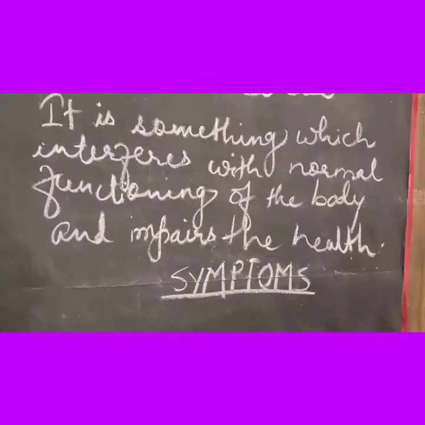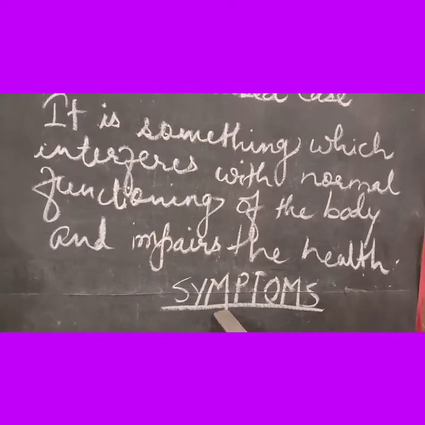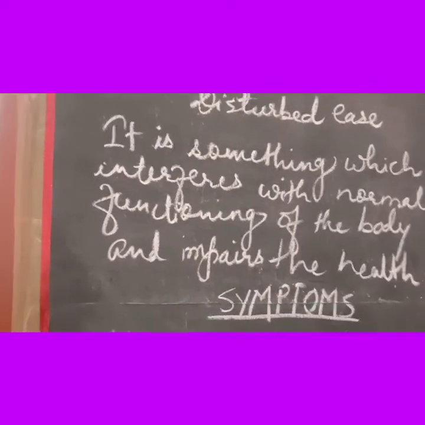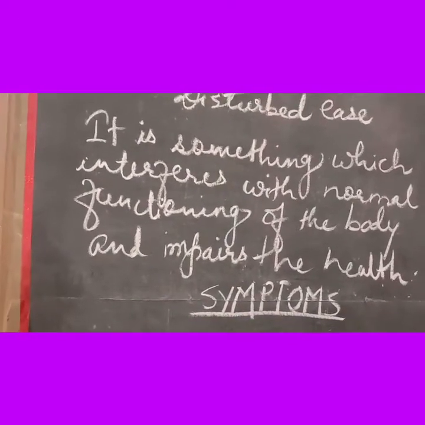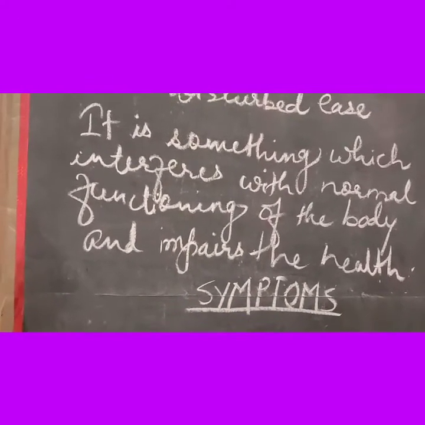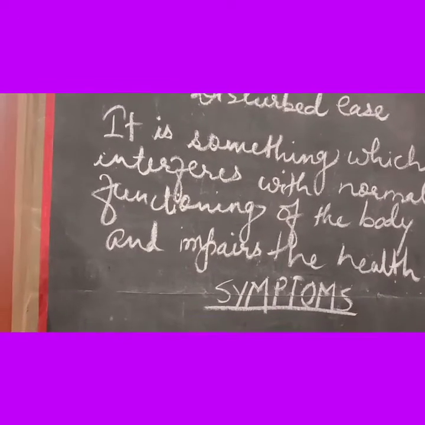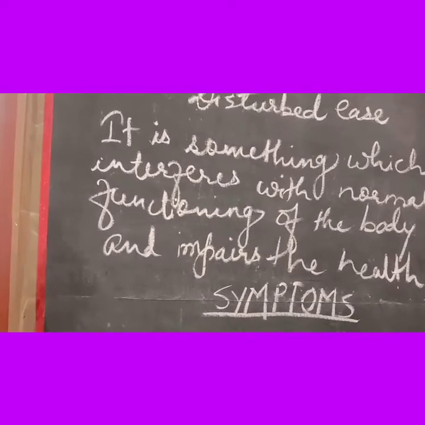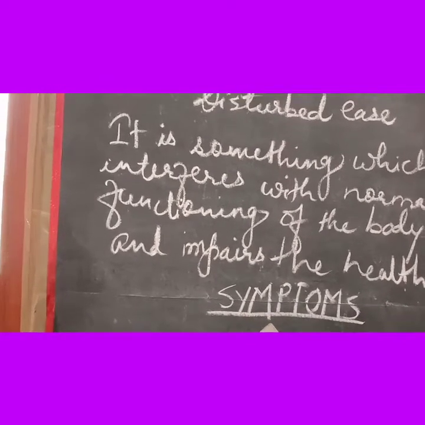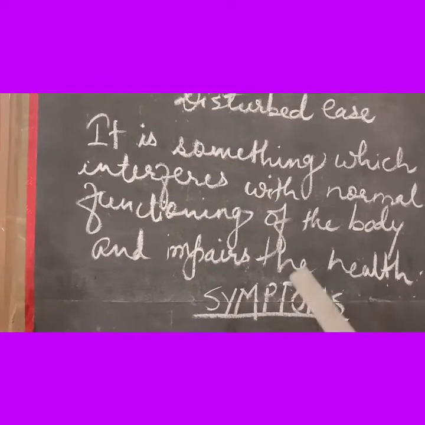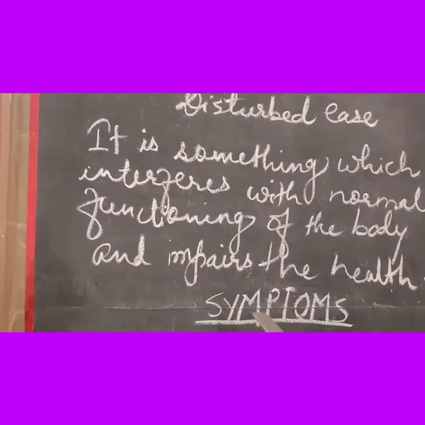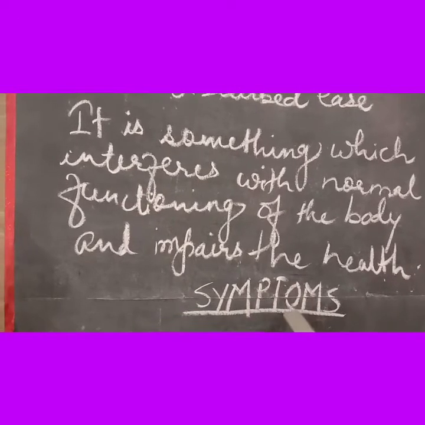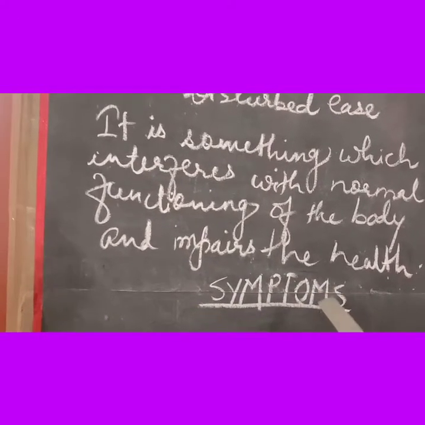Now children, let's see another topic, that is symptoms. What happens when a person suffers from a disease? How do we know that we are suffering from disease? One or more systems of his body gets affected, and due to these effects, certain symptoms arise in the body.